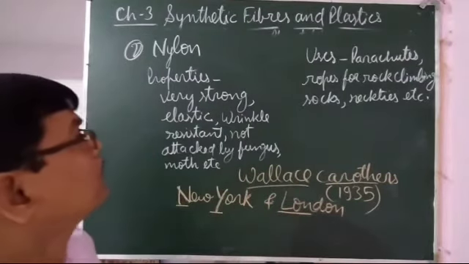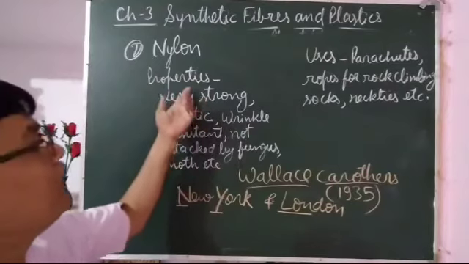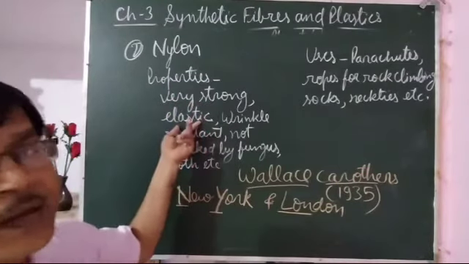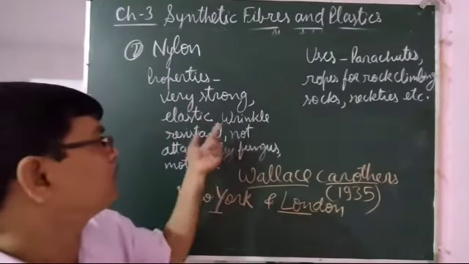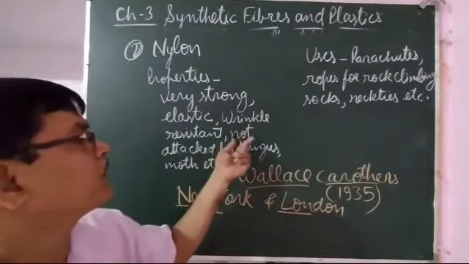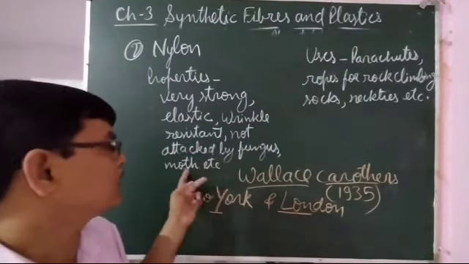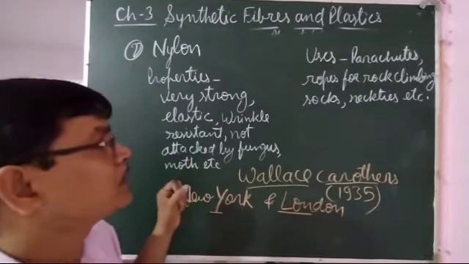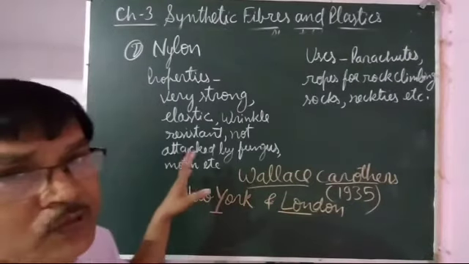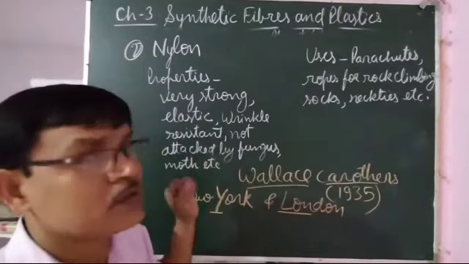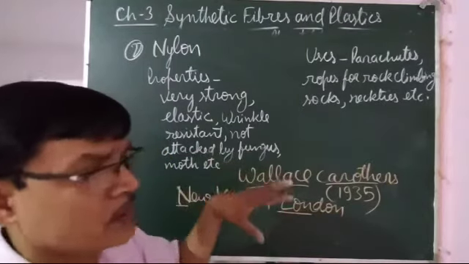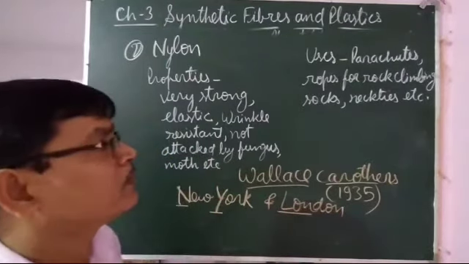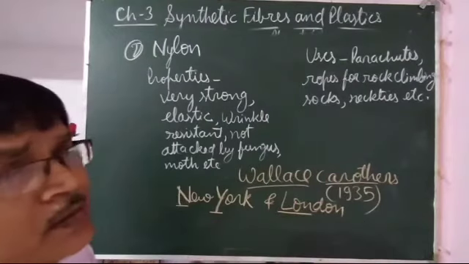If we talk about its characteristics, it is very strong. It is elastic, wrinkle resistant, not attacked by fungus and moths, and it is lightweight. It does not absorb water, so it is easy to wash. On dipping in water, it does not become very heavy. It dries easily.